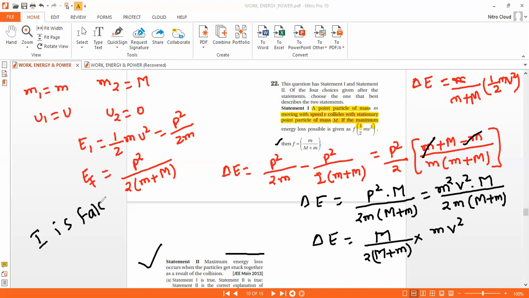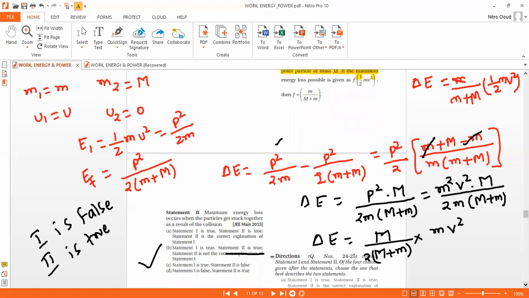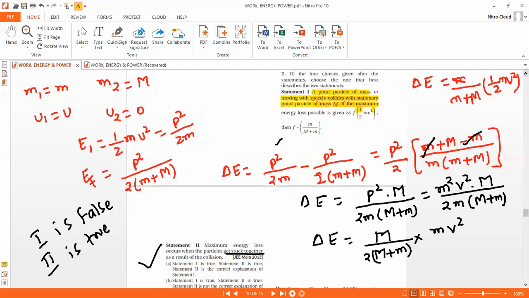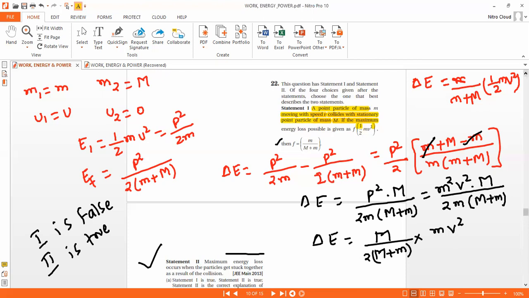Statement one is false, but statement two is true, because maximum energy is lost when the two particles get stuck to each other. That is, statement one is false, statement two is true. That is option D.